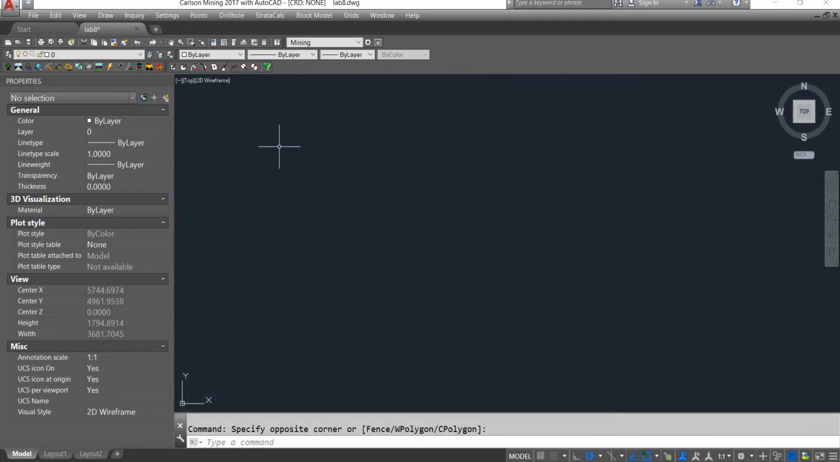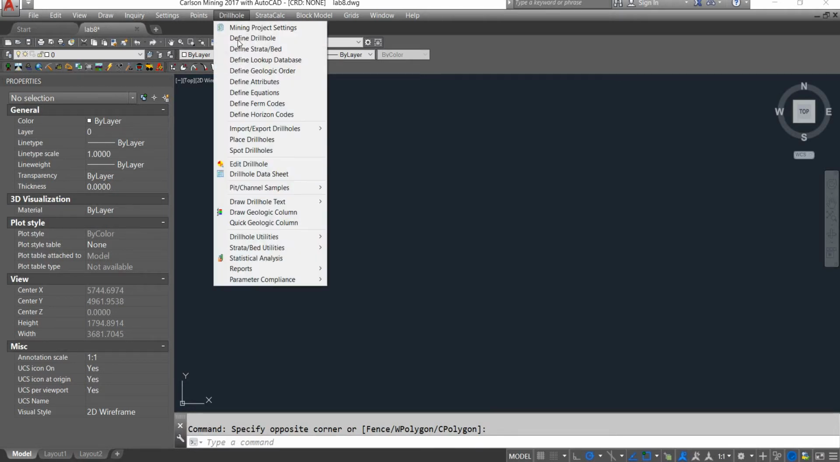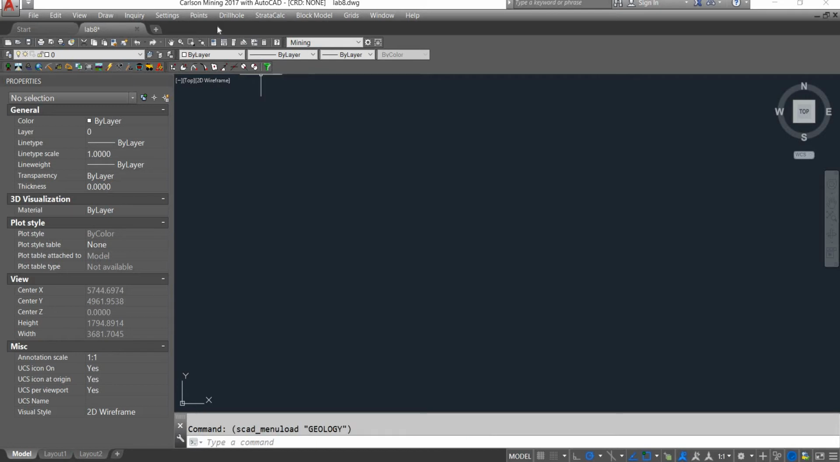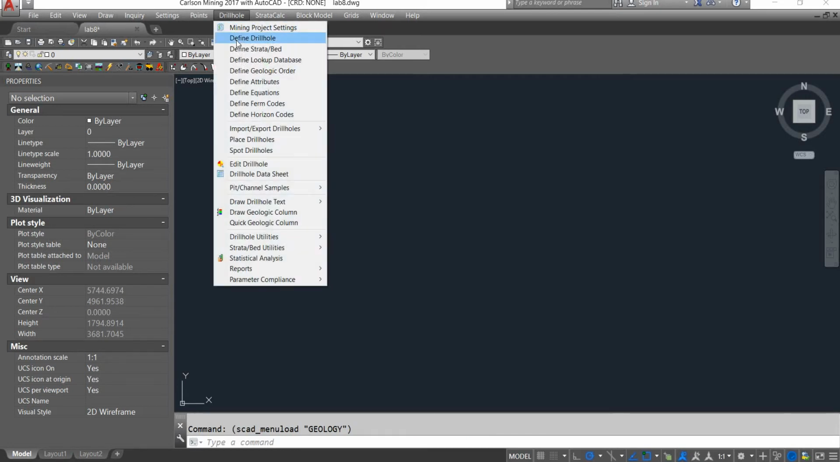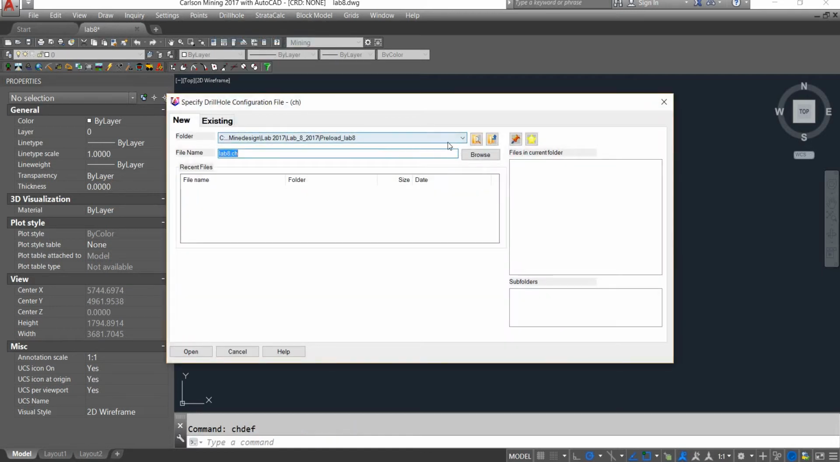Here, as you remember, we go to drill hole, and first we want to define drill hole. It means that we define a drill hole setup, then we import drill holes inside that. So go in drill hole. First, you should have the geology module on, and in the drill hole drop down, choose define drill hole. In this window, you can have your drill hole configuration setup.